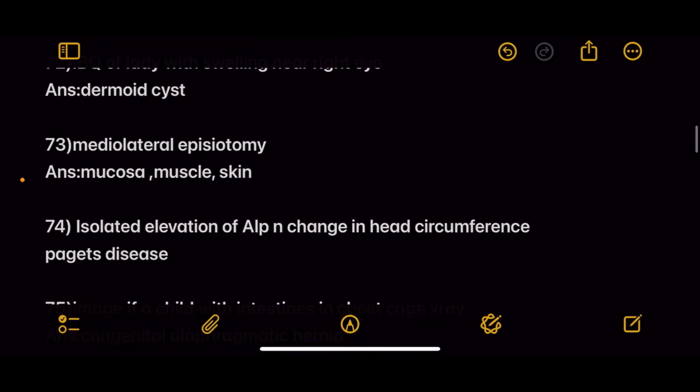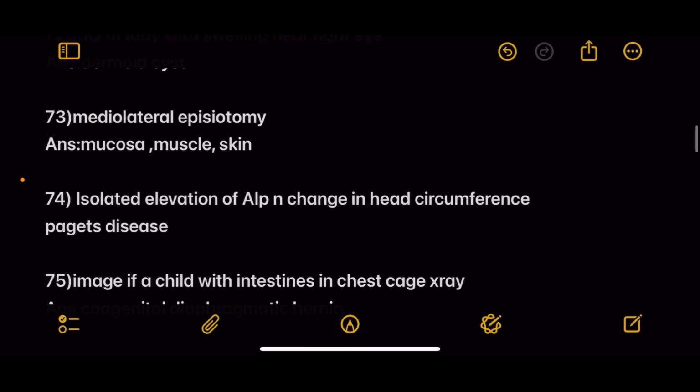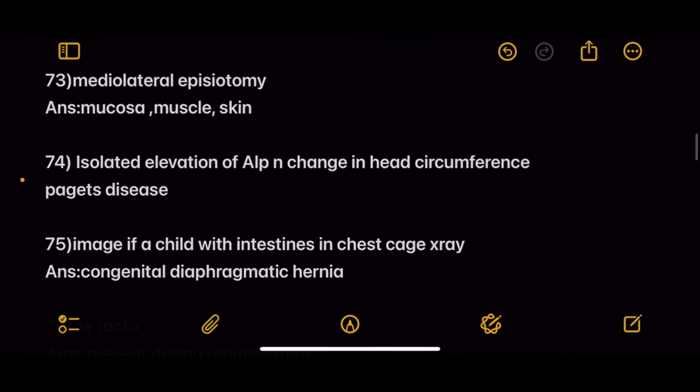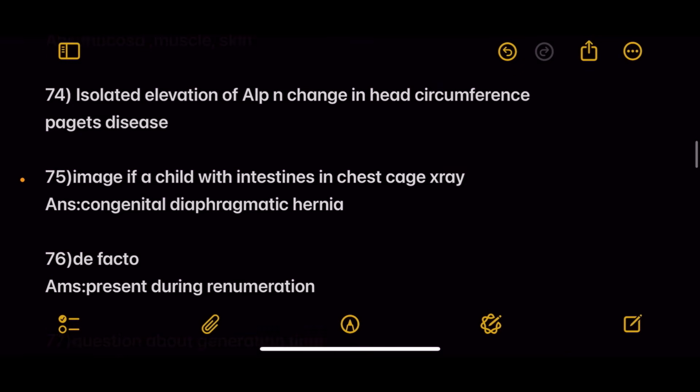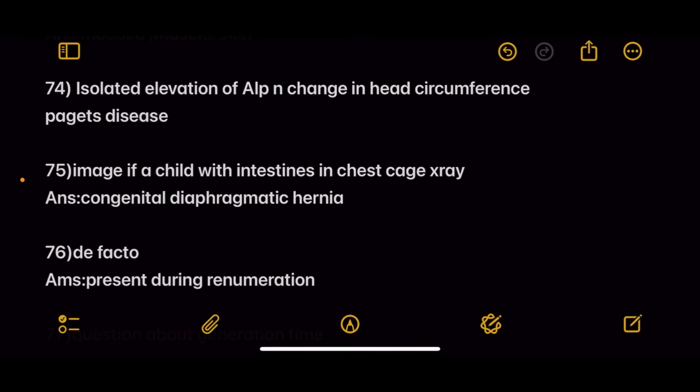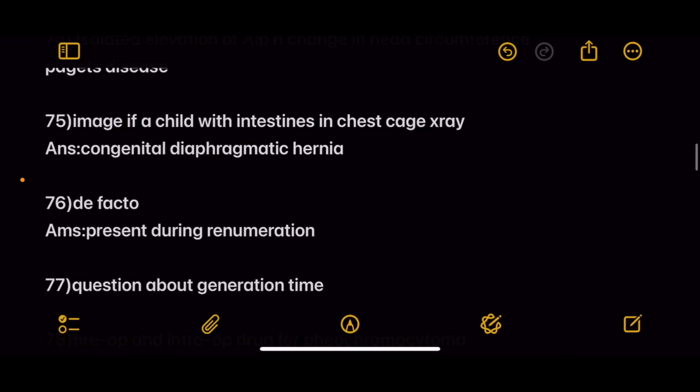Next is an image-based question of a lady with a swelling near the right eye. Answer is dermoid cyst. Next, mediolateral episiotomy repair. Answer is mucosa, muscle and skin. Next, isolated elevation of ALP and change in head circumference. Answer is Paget's disease. Next, image of a child with intestines in the chest cage on X-ray. Answer is congenital diaphragmatic hernia.